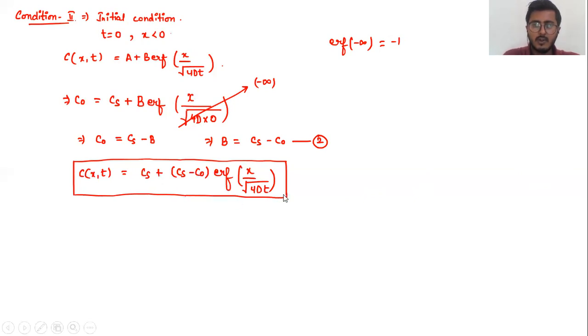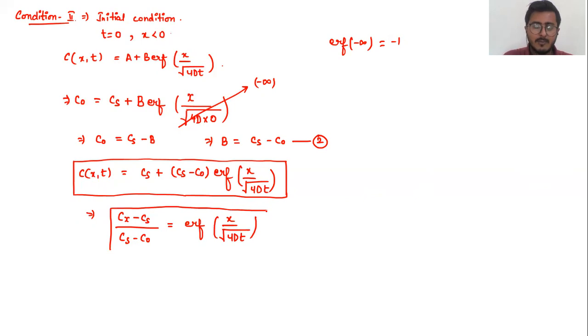If I further solve it, C(x, t) tells us about the concentration at a particular position x with respect to time t, right? So let me consider this concentration to be Cx. I can write this as (Cx minus Cs) upon (Cs minus C naught) is equal to error function x over root 4Dt.